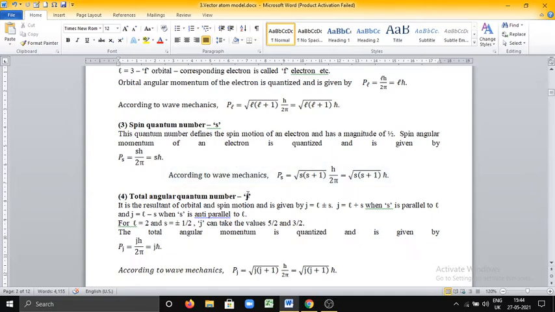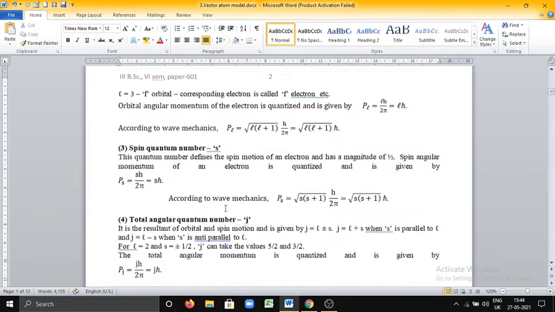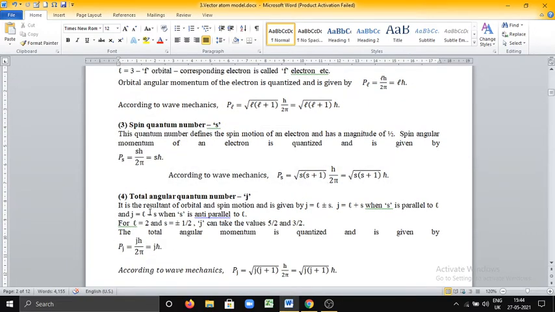Total angular quantum number, denoted by J. It is the resultant of orbital and spin motion. See, already we have discussed orbital quantum number and spin quantum number. The resultant of orbital and spin motions is given by total angular quantum number J. It is given by L plus or minus S. L is orbital quantum number, S is spin quantum number. Why have we taken plus or minus?